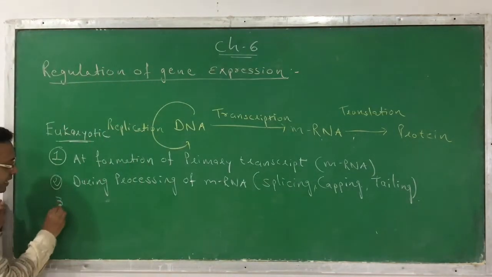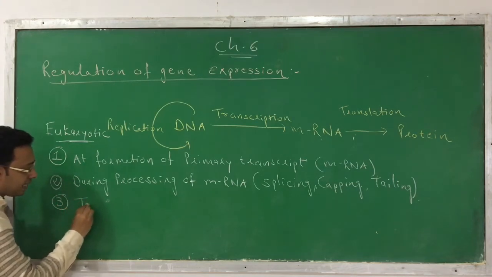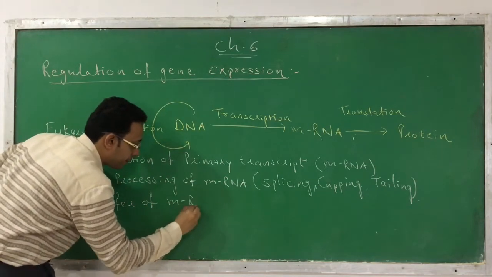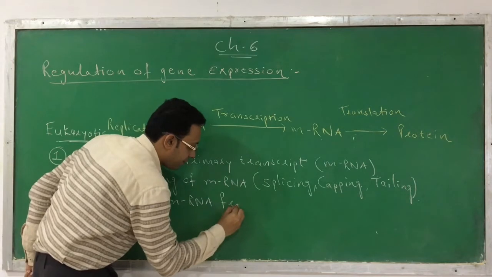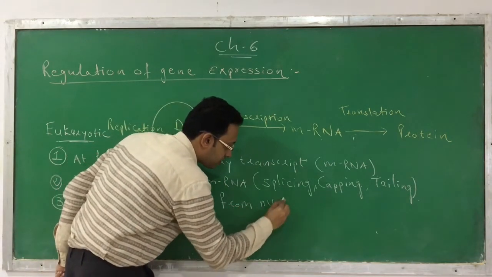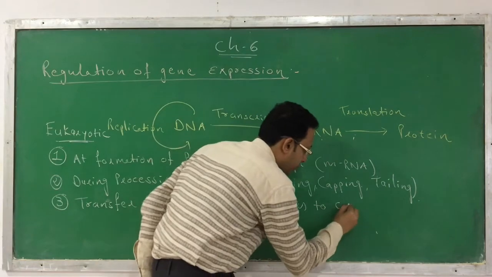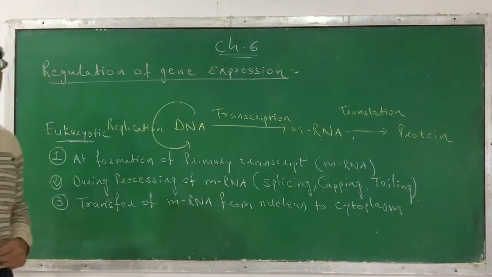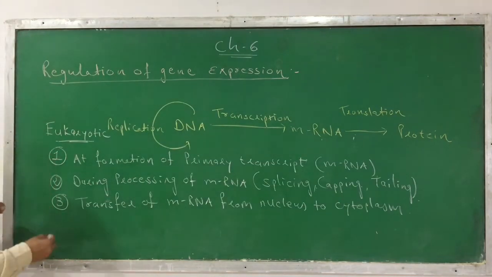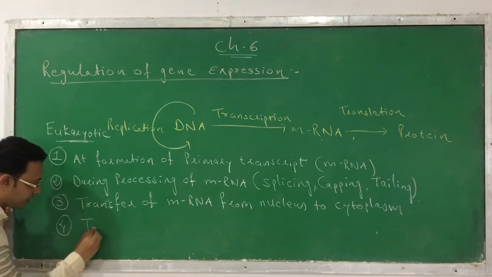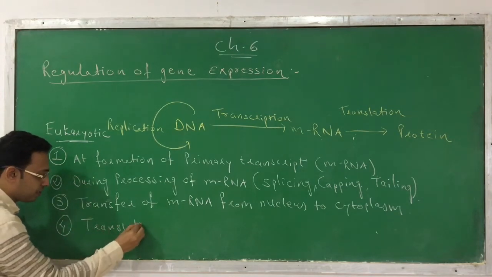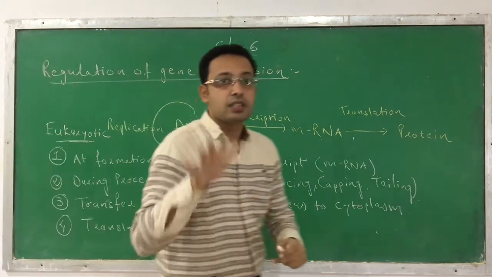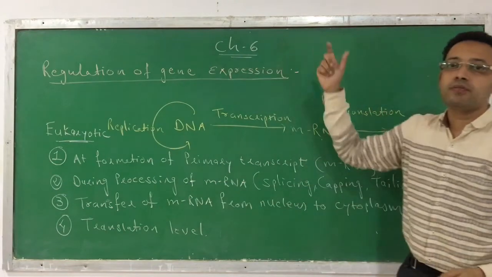The third, the regulation of gene expression occurs while transfer of mRNA from nucleus to cytoplasm. This is the place where the gene expression gets regulated. And the fourth level where the gene expression is regulated is at the translation level. It is at the level of translation. So these are the four levels.